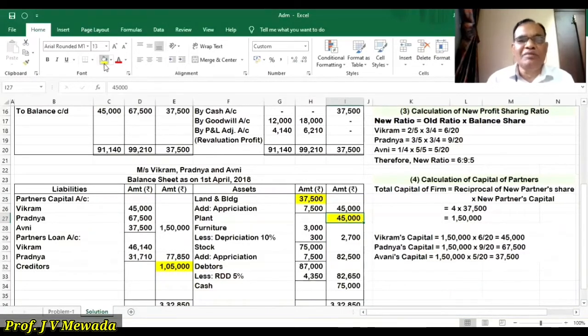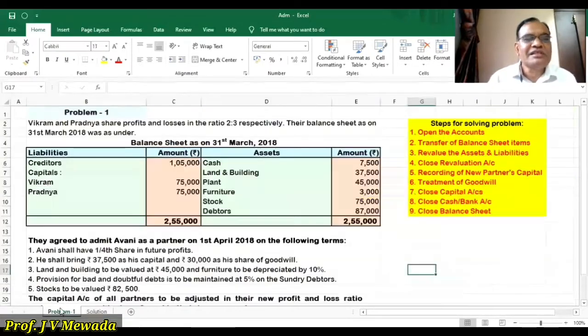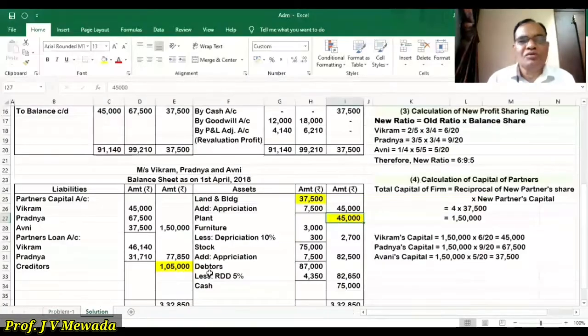If you are writing in the inner column, it is okay. Afterward, if there is no adjustment, you can cast to the outer column. You can just put a dash and then cast to the outer column. Same way, we are having furniture. Furniture is 3,000, so we'll write the furniture inner column, again 3,000.